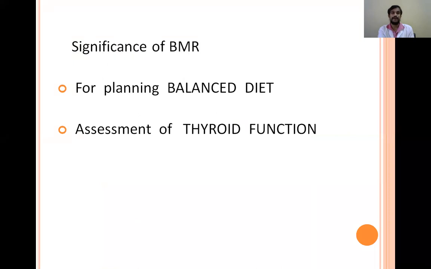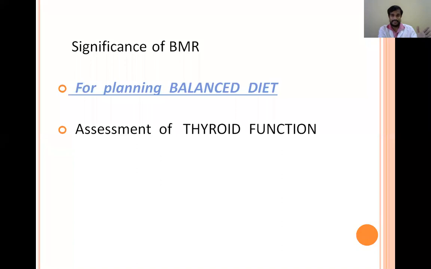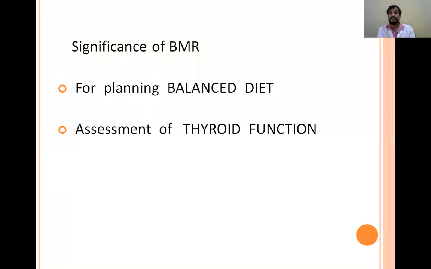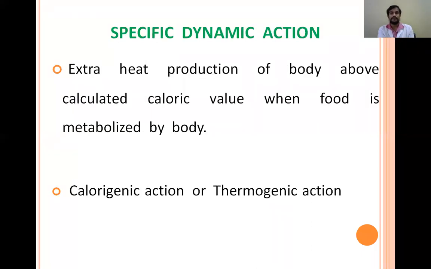Coming to the significance of basal metabolic rate, it is used for planning a balanced diet. A balanced diet should involve not only the energy expenditure by physical activity, it should also involve the energy which is required for BMR and also for the specific dynamic action. And it is also required in assessment of thyroid function, because thyroid hormones also affect the metabolism and basal metabolic rate.